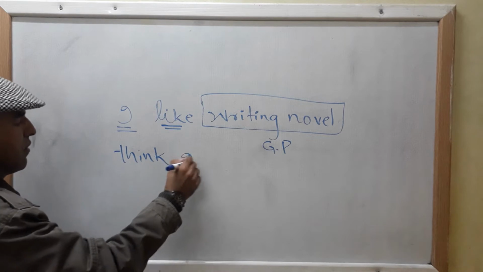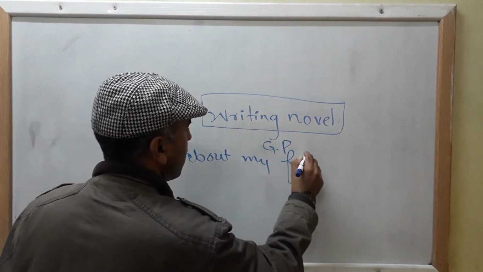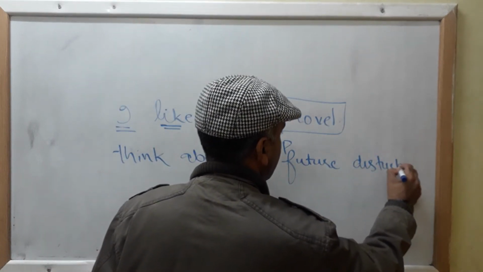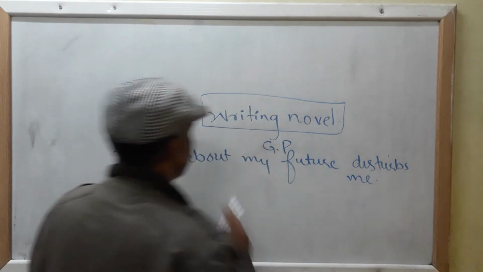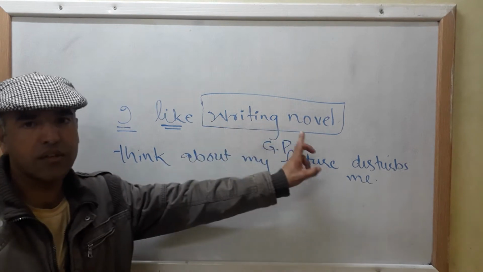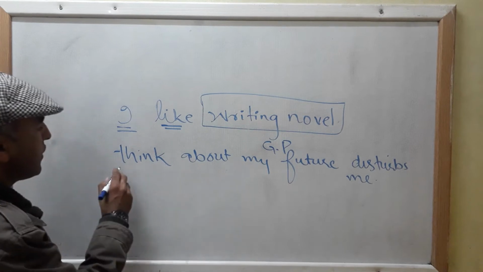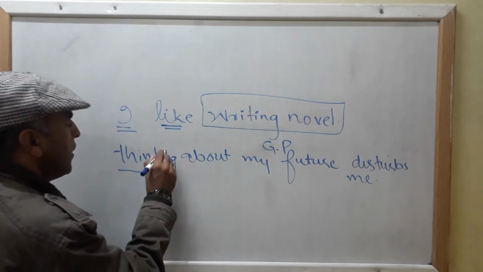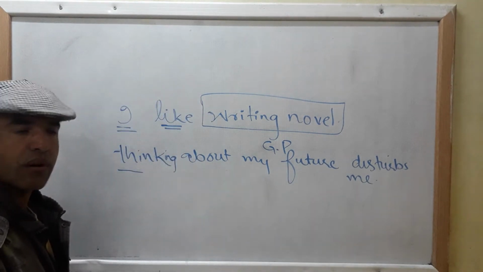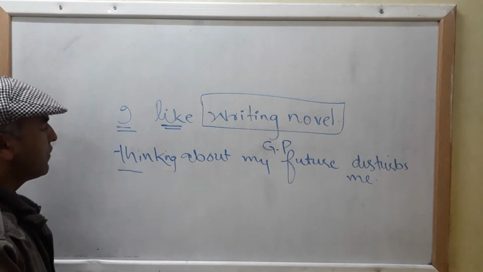Thinking about my future, clear, disturbs me. Now here, what is the gerund phrase? In this first example, the gerund phrase is functioning as a subject in a sentence. What disturbs me? Thinking about my future disturbs me. Clear? What does disturb you? Thinking about my future. I shall be telling you later when we proceed.